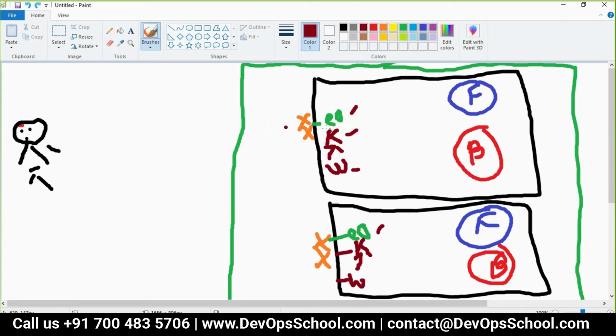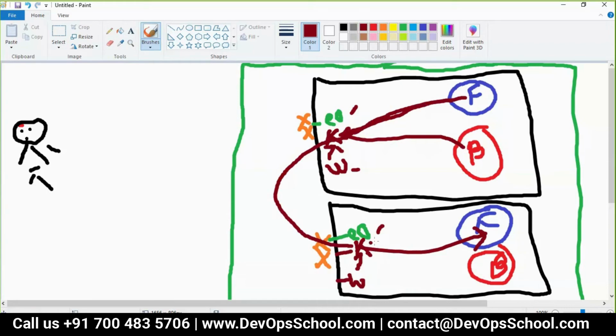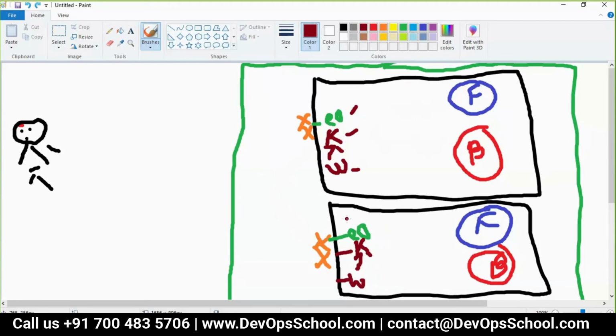Pod network means this pod can talk to this pod, and this pod can talk to this pod, also to the queue proxy, because that will make it happen. I'm not teaching you advanced networking, but just covering a little bit of it because it's required to understand. So this is the stuff.